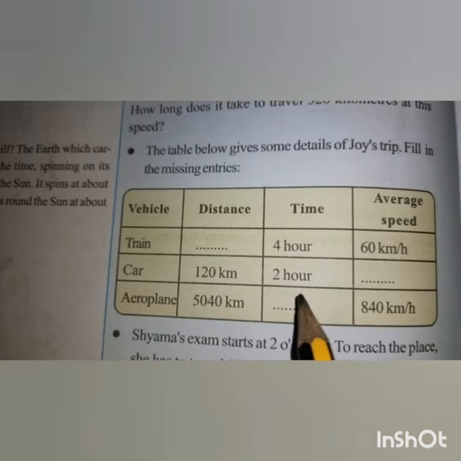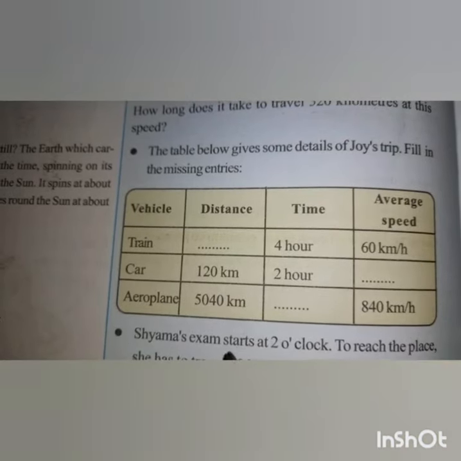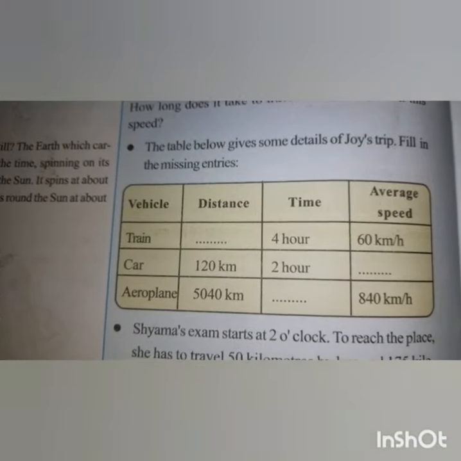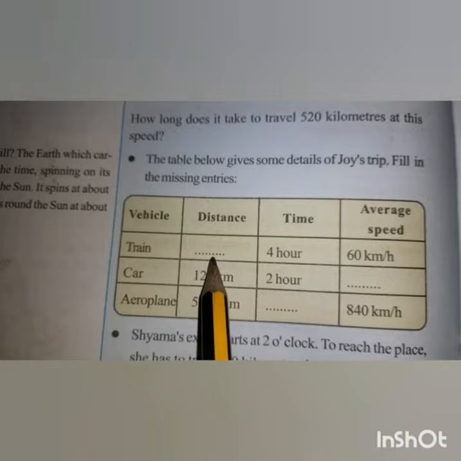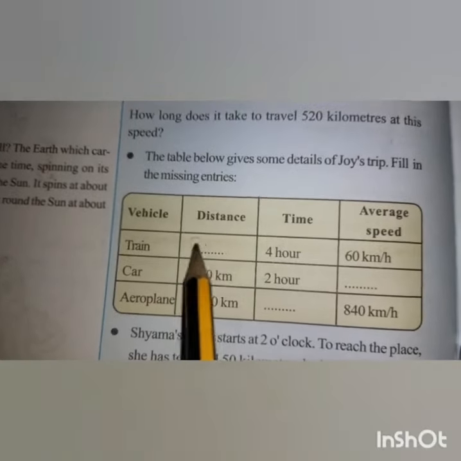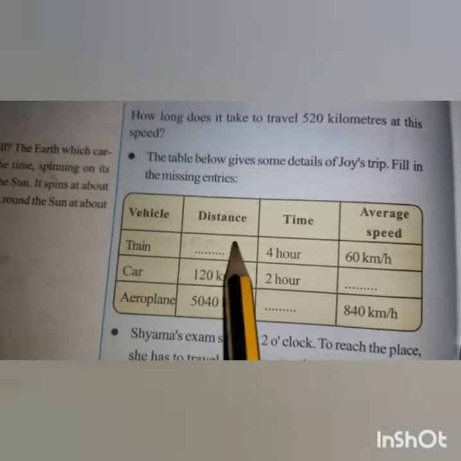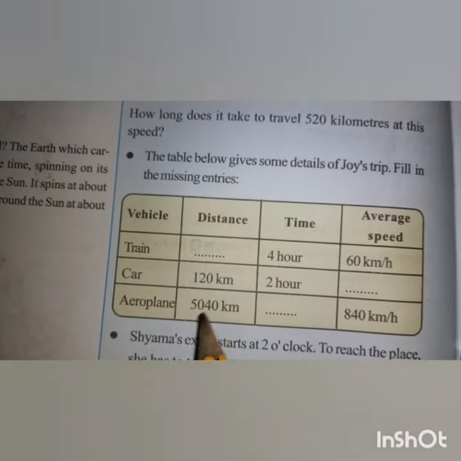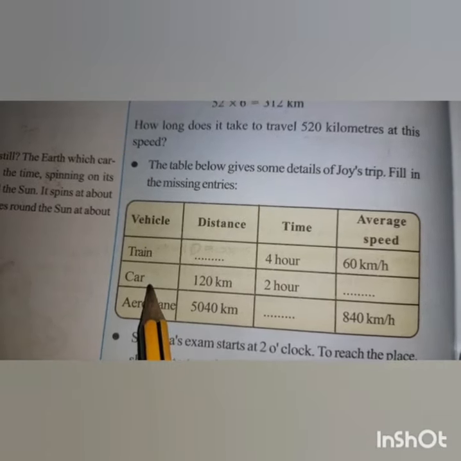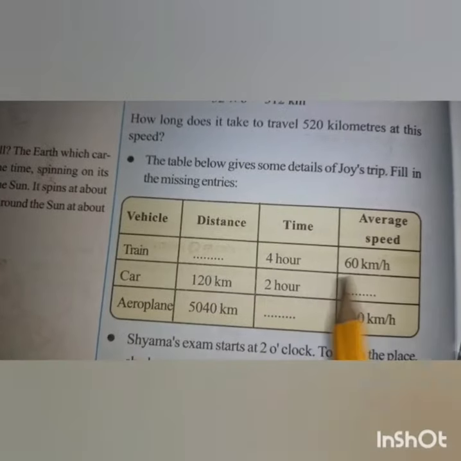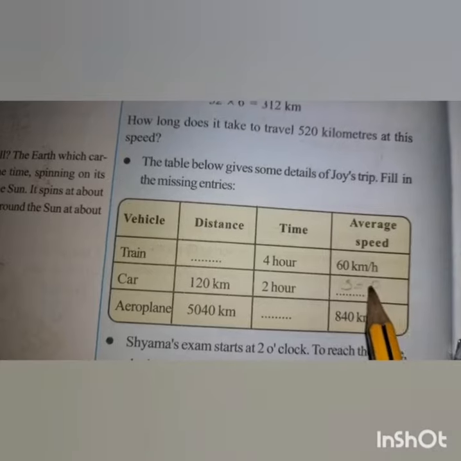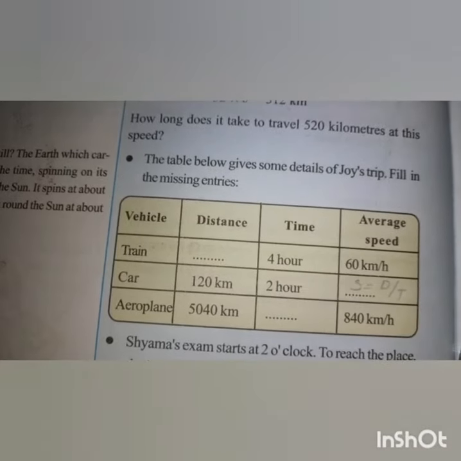The table shows details of Joy's trip. You have to find the missing entries. Here the distance you have to find. Distance, what is the equation? Distance equals speed into time. Speed is given, time is given. Then the car: distance is given, time is given. You have to find the average speed. Speed equals distance by time.